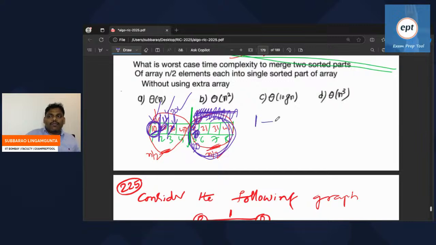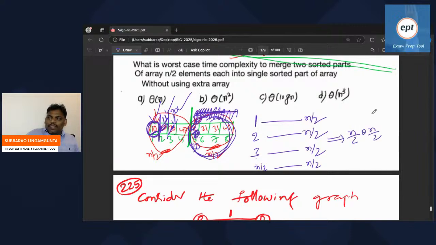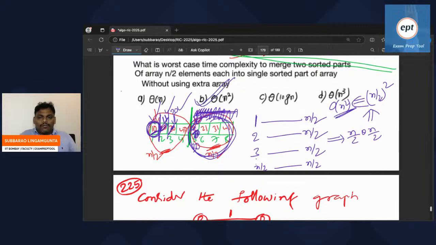Every element of the first half, placing it in the second half will take n by 2 in the worst case. Second element, n by 2 in the worst case. Third element, n by 2 in the worst case. Every time worst case, n by 2 times. So n by 2 into n by 2 is n by 2 whole square, which is order of n square. So B is the answer.